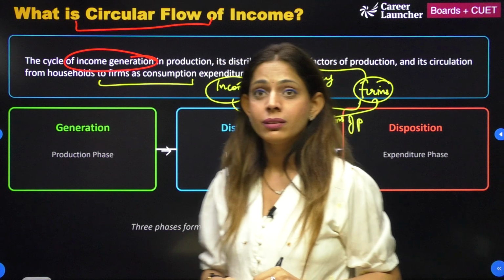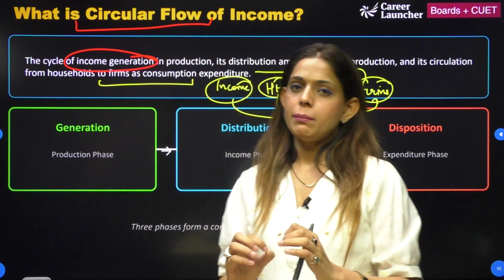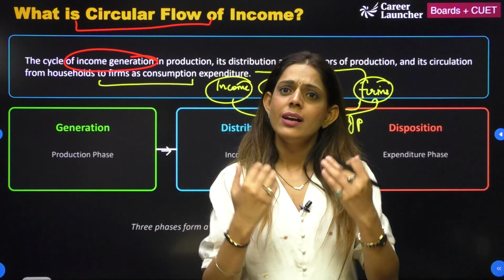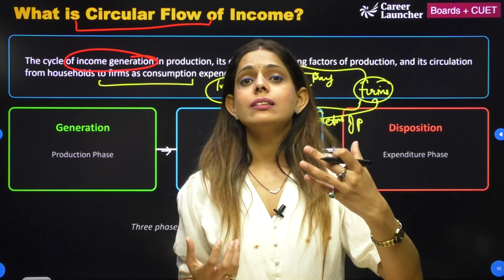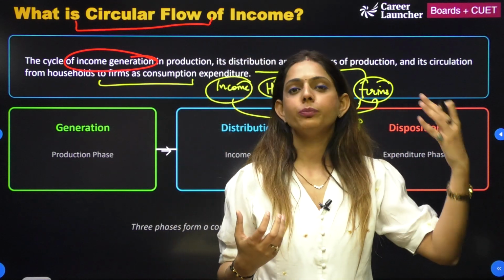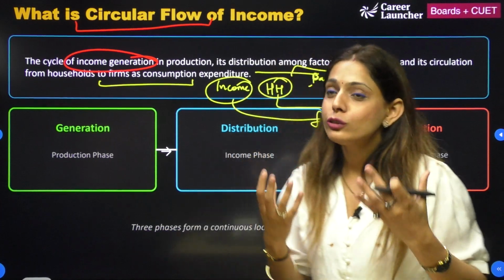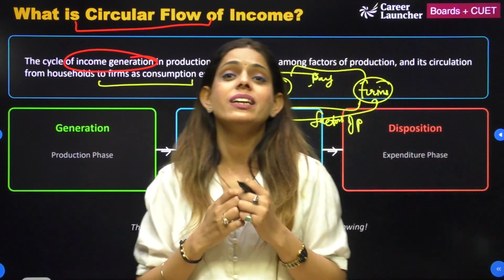Ma'am, क्यों देगा? क्योंकि goods and services firm से ही आएंगे. So if I am a household and I get some money as rent, for example, I will have to give that to a firm. Why? Because जो वो goods and services generate कर रहे हैं, जो produce कर रहे हैं, I will have to eventually buy them. Such a thing is known as your consumption expenditure.